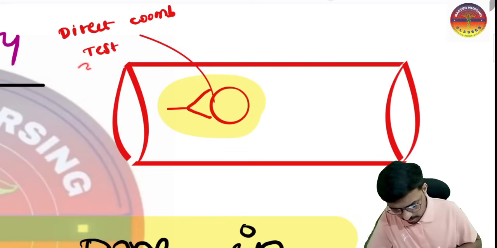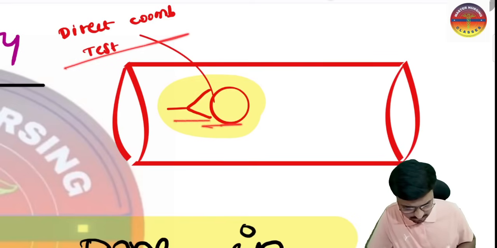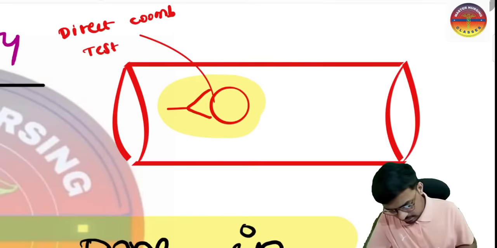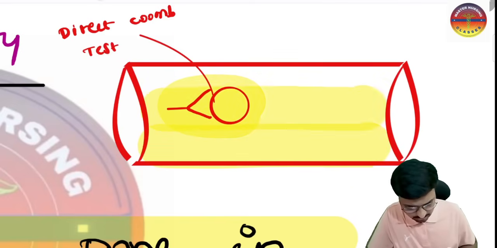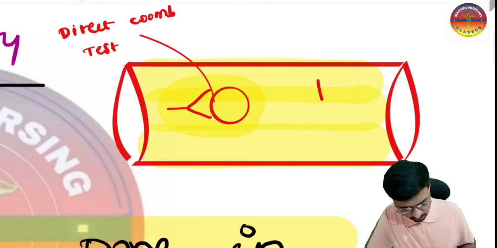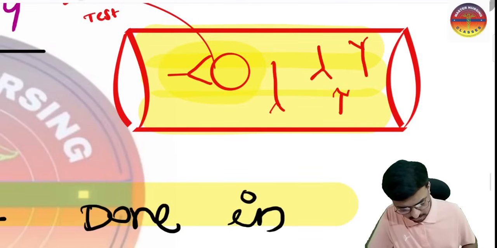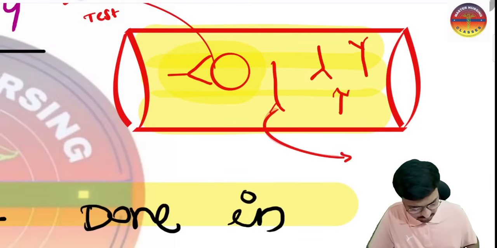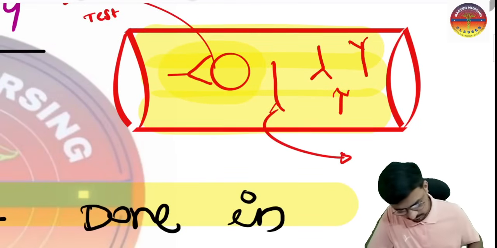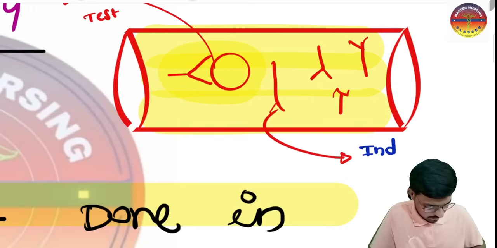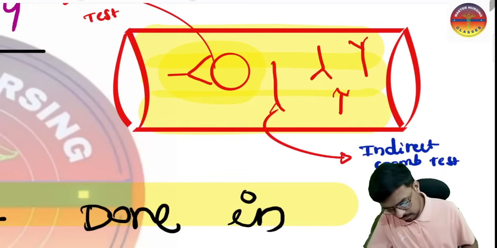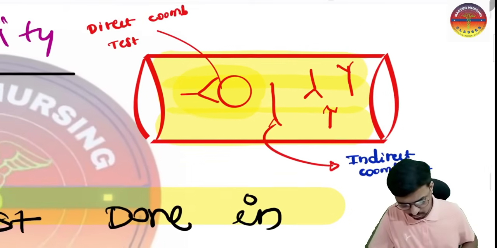No, you are not detecting the antibody which is directly attached with the RBC. You are just trying to detect the antibodies which are freely floating in the plasma. So these antibodies you are trying to detect. This is called the indirect Coombs test. What is this, sir? This is the indirect Coombs test.